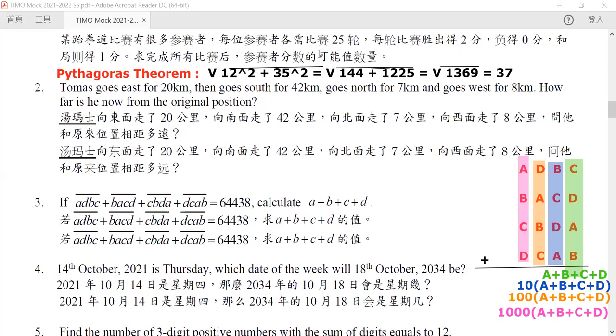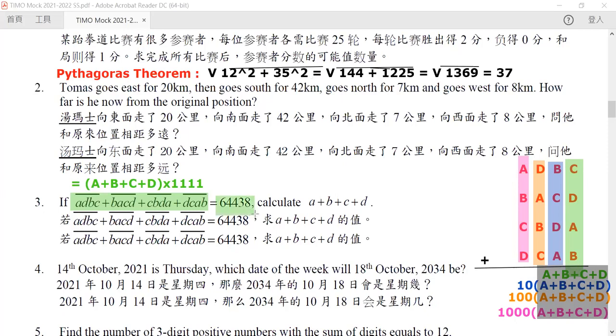Now, this is a mouthful, right? But in reality, they all have A plus B plus C plus D as a common factor. So we can take it all out, and hence this number will be exactly equal to (A plus B plus C plus D) times 1111.